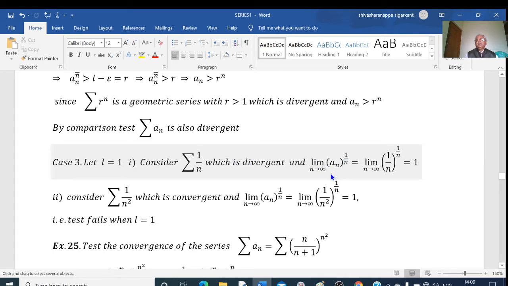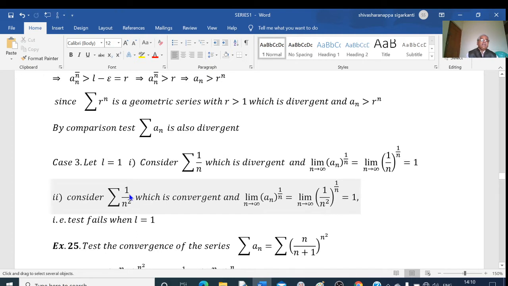The limit as n tends to infinity of a to the power of 1 by n is the limit of (1 by n) to the power of 1 by n. This is equal to limit of 1 to the power of 1 by n, that is 1, over n to the power of 1 by n, which is also 1. So 1 by 1 is equal to 1. I am getting the limit of n to the power of 1 by n equal to 1, and this series is divergent. Limit equal to 1, the series is divergent.